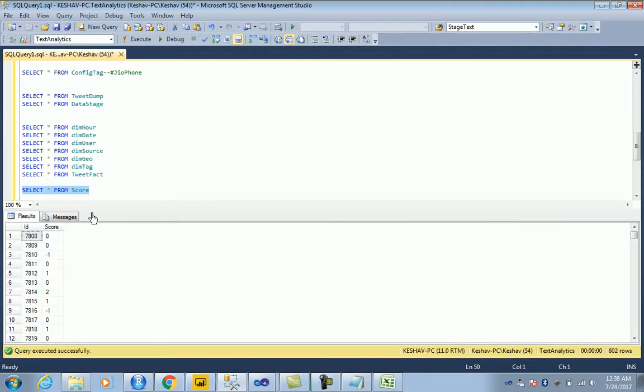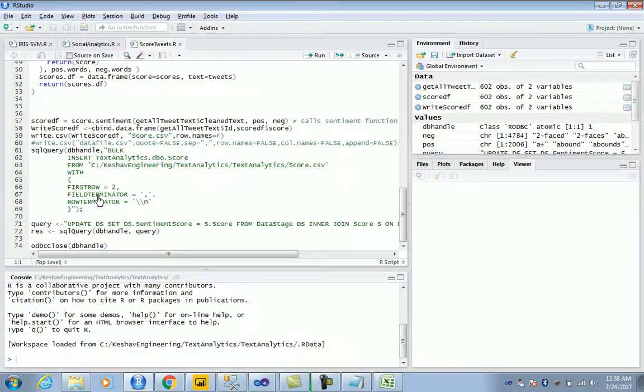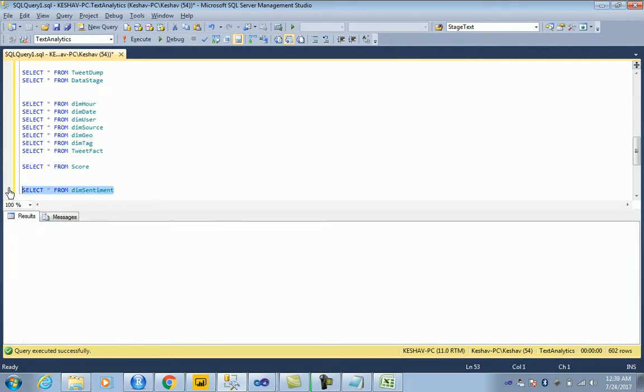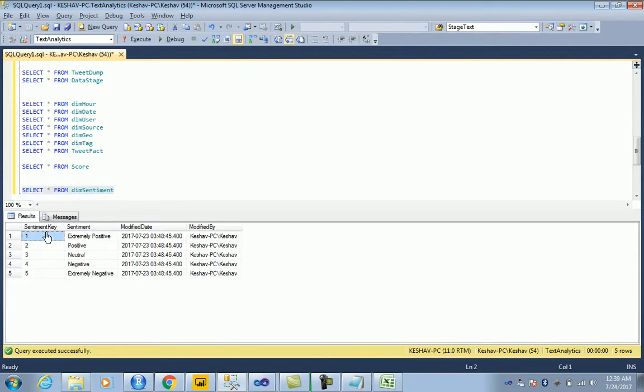Now the sentiment score, I have bucketized into a value from -3 to +3, and then we are trying to create the dimension. So if you were to see the dim sentiment table, we'll have a range. What I'm saying is we have a value from extremely positive to positive, neutral, negative, and extremely negative.